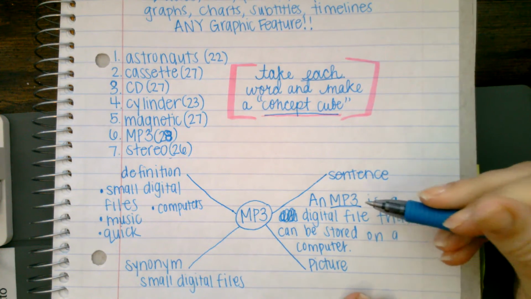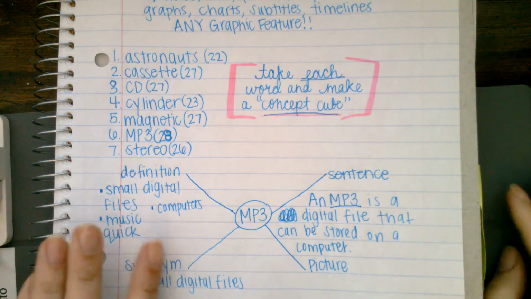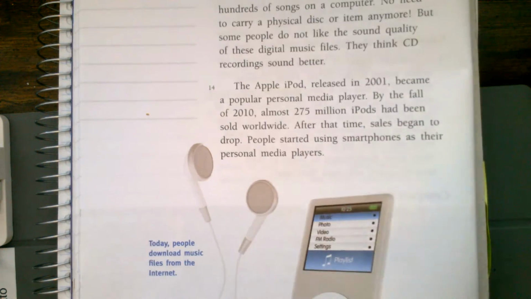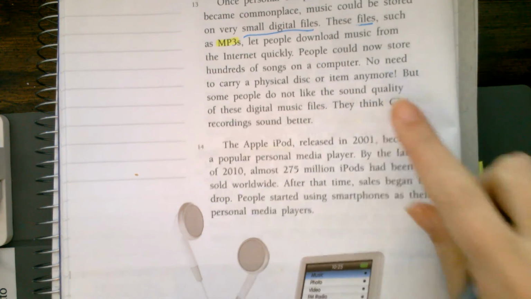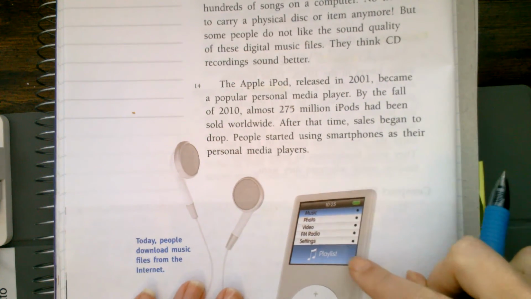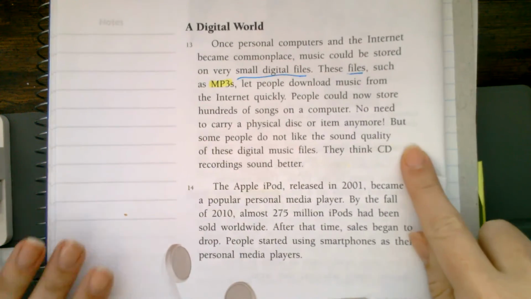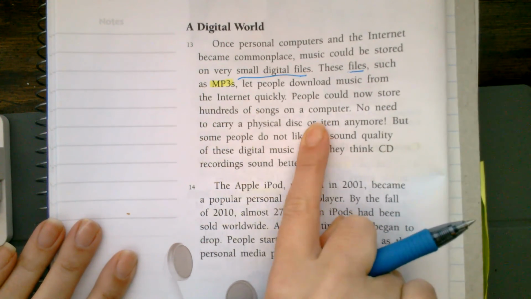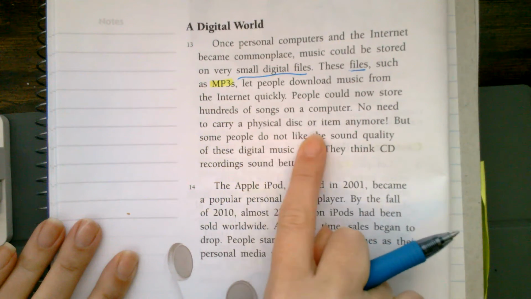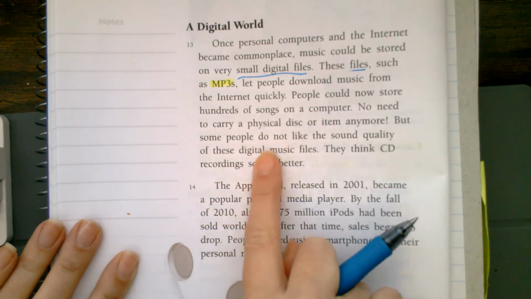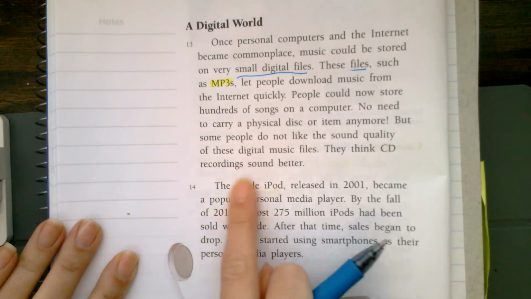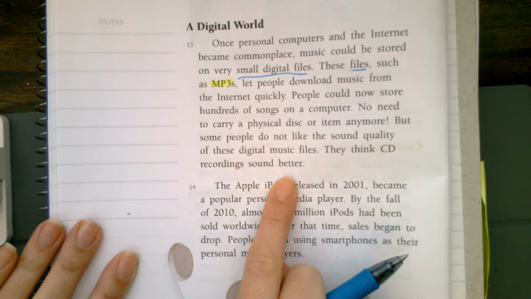Now that I've created a sentence, I'm also going to create my picture. What's really cool about MP3s is that as I continue to read, it looks like it's something about an iPod. So I'm going to read a little bit more. It says, people could now store hundreds of songs on a computer. No need to carry a physical disc or item anymore. But some people do not like the sound quality of these digital music files. They think CD recordings sound better.